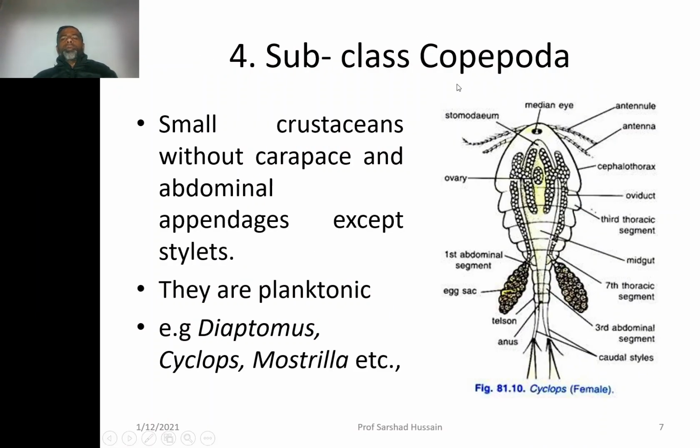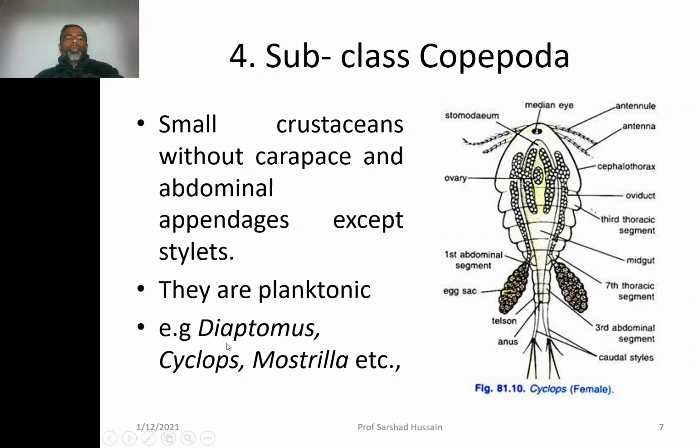Now, subclass Copepoda. They are small crustaceans without carapace. They don't have a carapace on the body, and no abdominal appendages except stylets. Neither do they have abdominal appendages nor a carapace on the body, but they have the stylets. They are planktonic. Planktonic means they flow along with the water, the drift of the water.